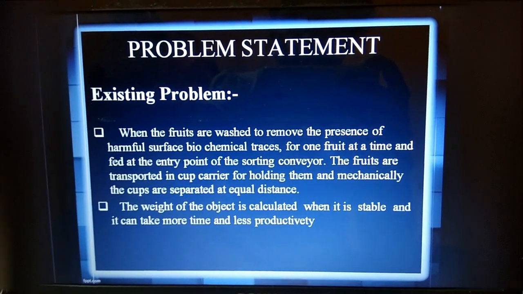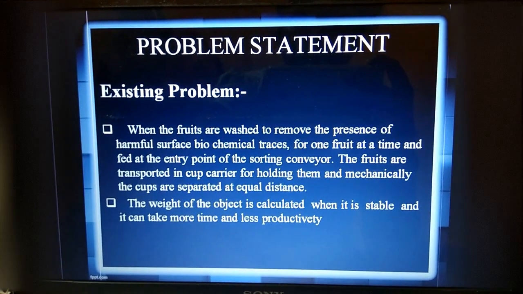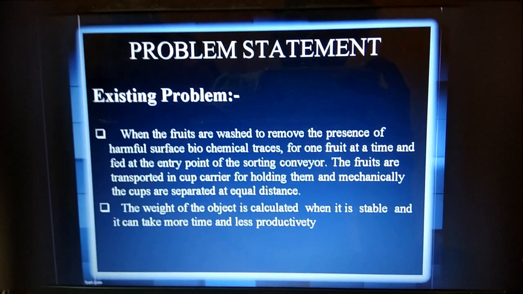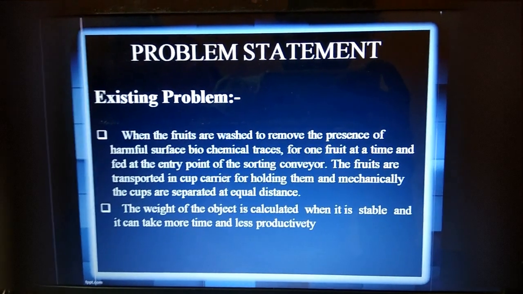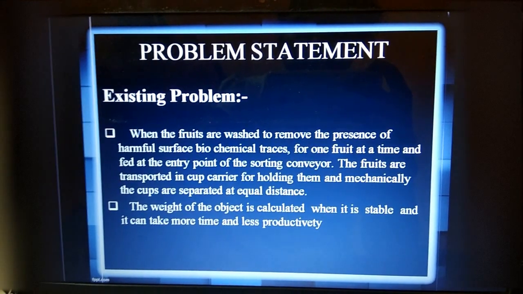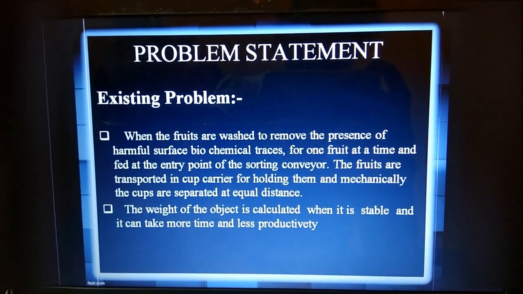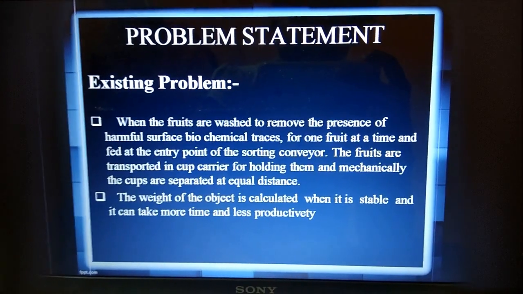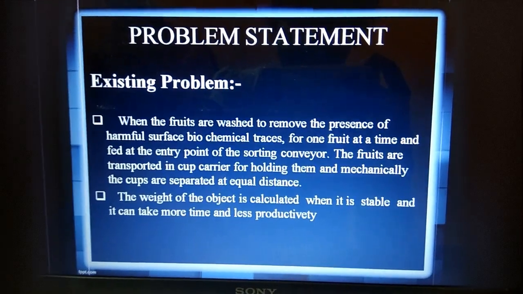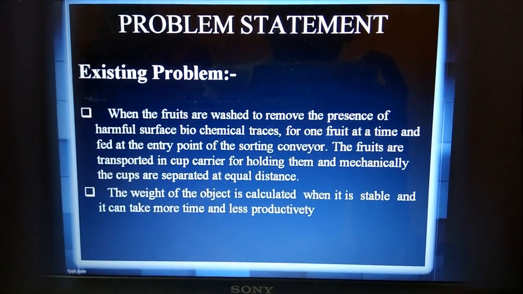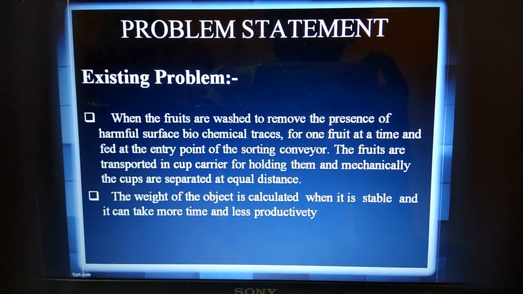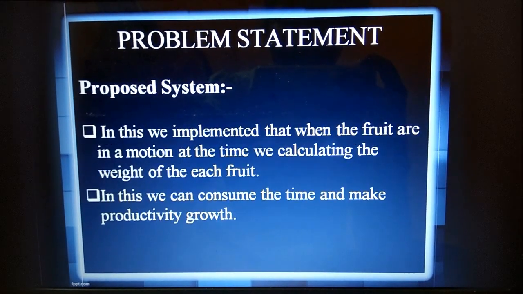This is the problem statement, and this is the existing problem. When the fruits are washed to remove the harmful surface biochemical traces, one fruit at a time is fed at the entry point of the sorting conveyor. The fruits are transported in a cup conveyor for holding them, and mechanically the cups are separated at equal distance. The weight of the object is calculated when it is stable, and it can take more time and give less productivity.